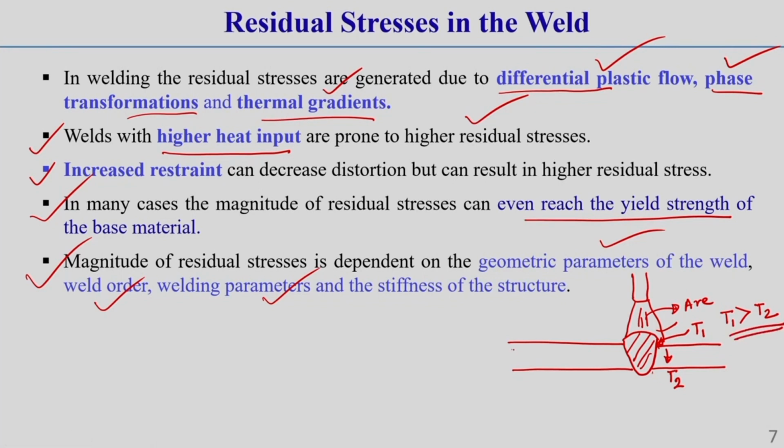If we consider the weld plate thickness to consist of different layers, in different layers there will be different temperatures, because in the top layer T1, let this be T3, T4, T5. Okay.